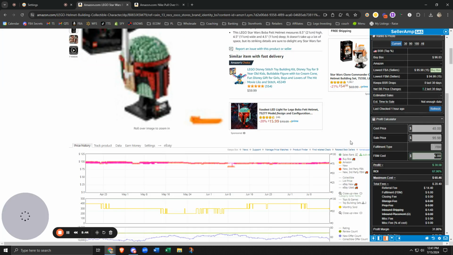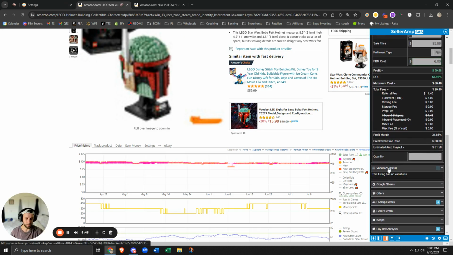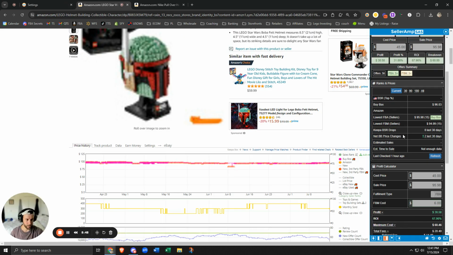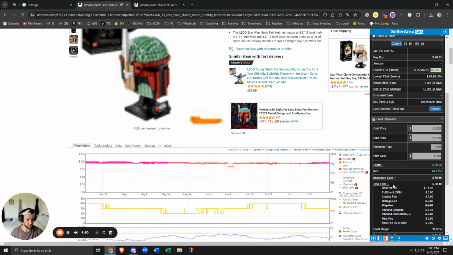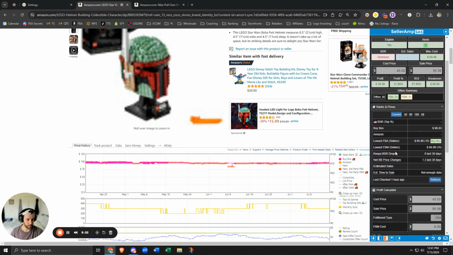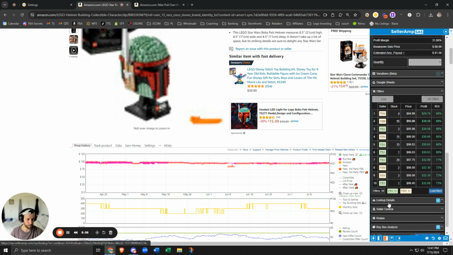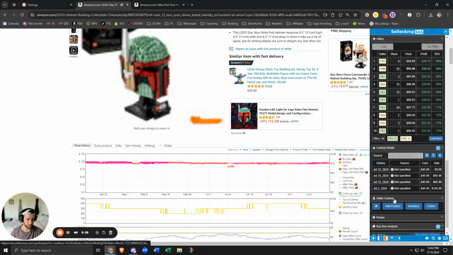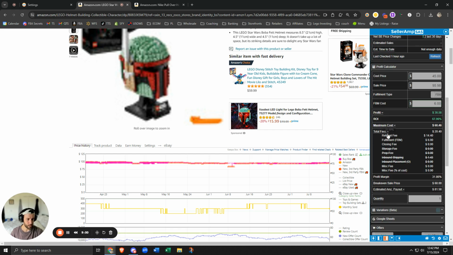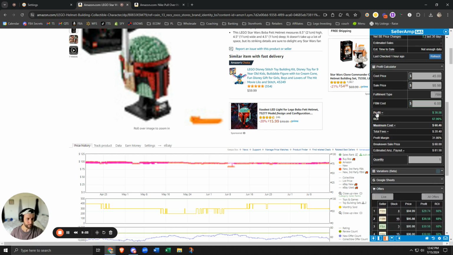You can also toggle this yourself within SellerAmp somewhere in here. One of these has, maybe I have it turned off, but you can change your fulfillment and inventory.